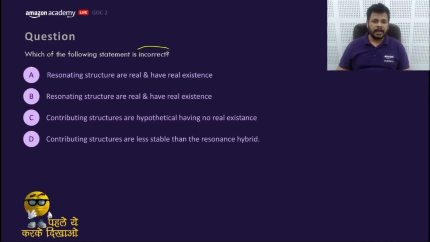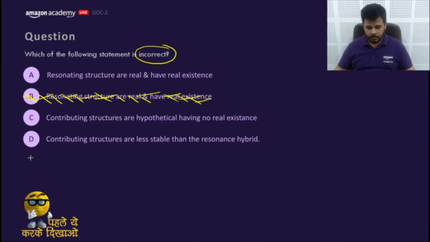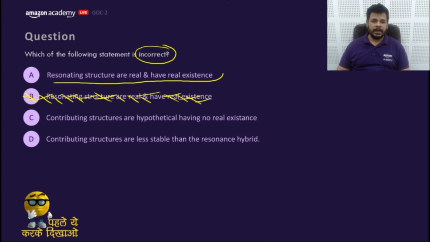Consider which of the following is incorrect. Leave this option. This is repeated. So choose from A, C and D. Which of the following is incorrect? Answer of the last question would be 4. So which of the following is incorrect? Resonating structures are real and have real existence. No. They all are hypothetical. That means the first incorrect statement is A. Yes. You all got the question right.